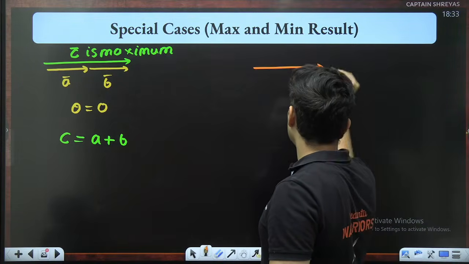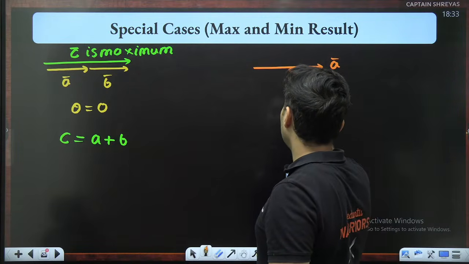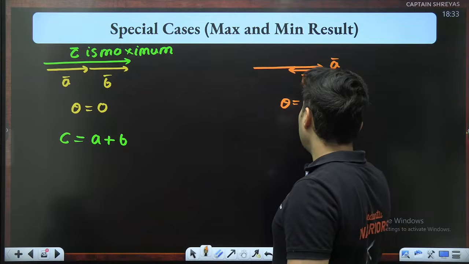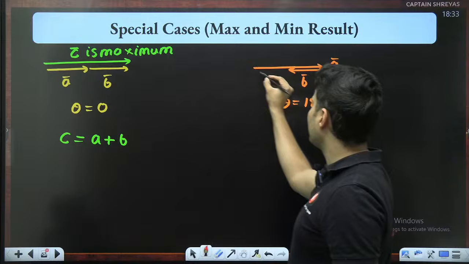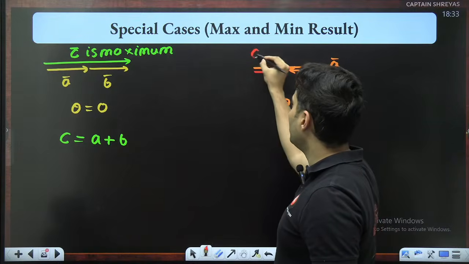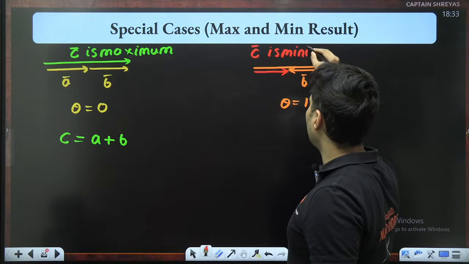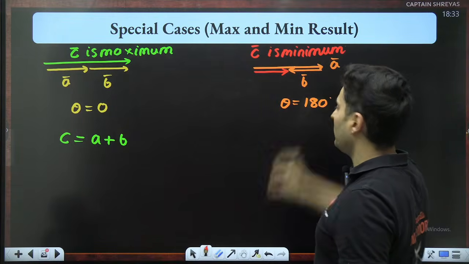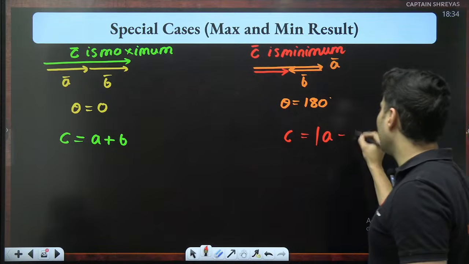if one of the vectors is here and the other one is exactly opposite to that, that means the angle is 180 degrees, that is they are anti-parallel to each other, then you will see the resultant will be minimum. This vector C is going to be minimum. And this C will be the modulus of A minus B.